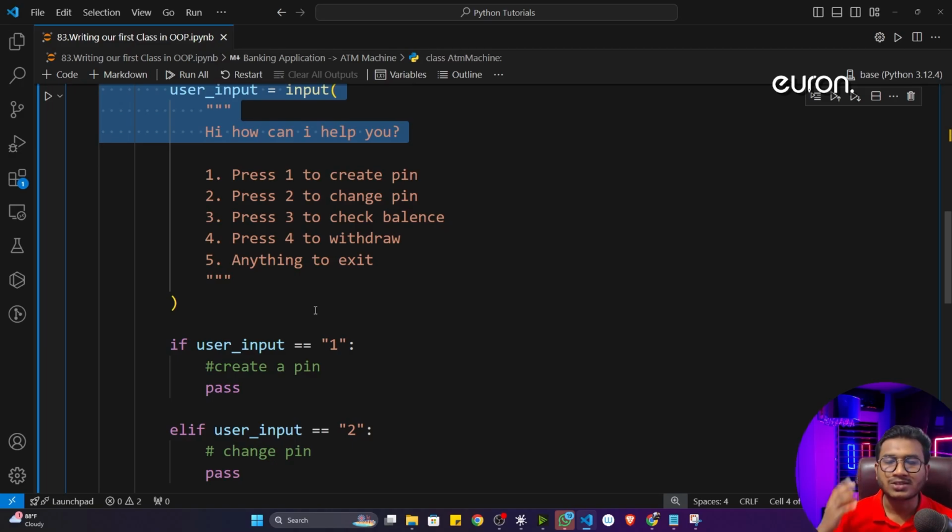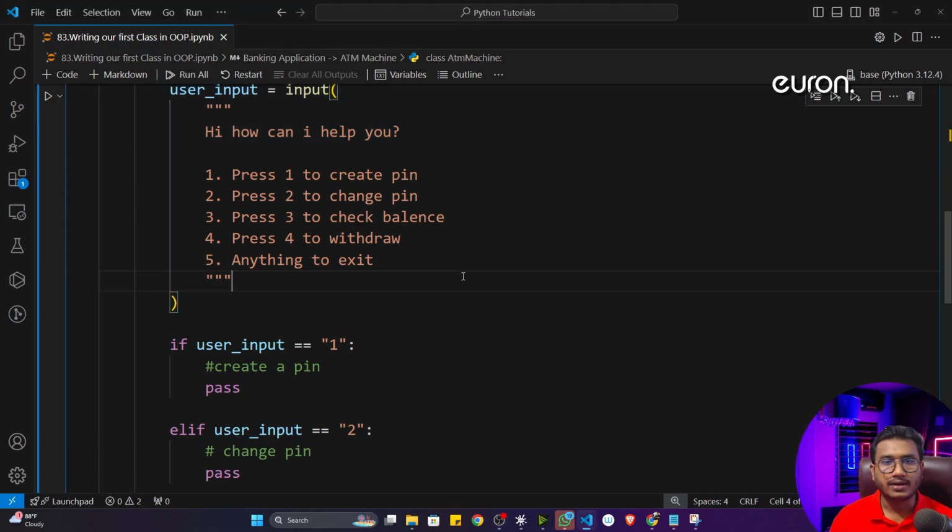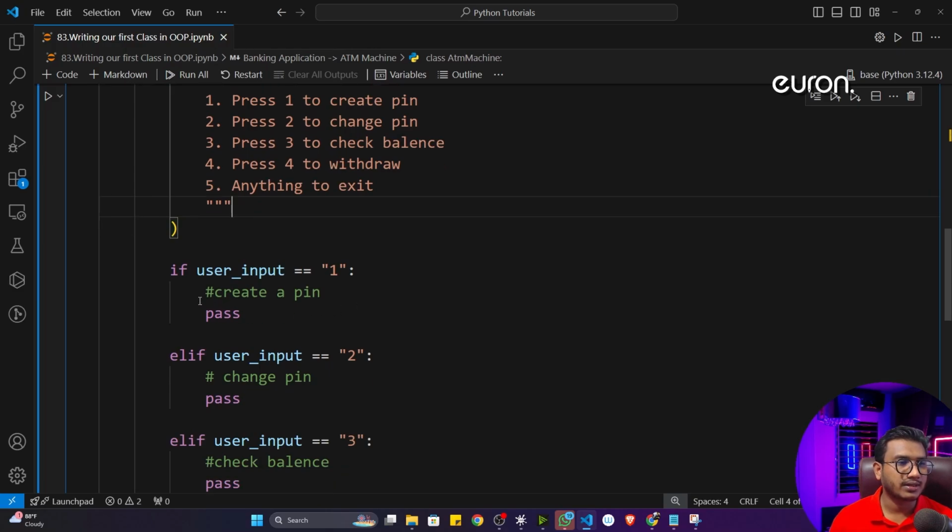But in an actual ATM machine, you will see some more features they have added. You can also deposit money, or if you want to, you can send money to another bank account. But I'm not going to create all the functionality here because I told you I'm only going to show you the OOP concept here, like how it can be used. That is the idea.